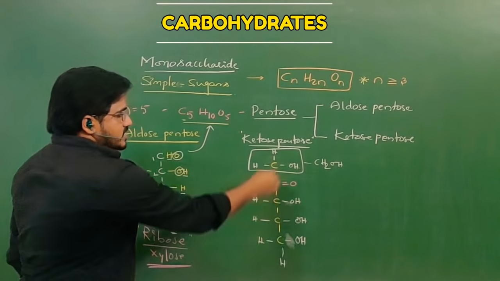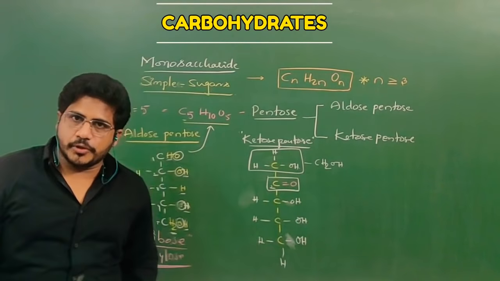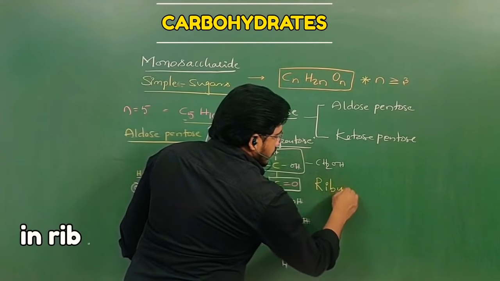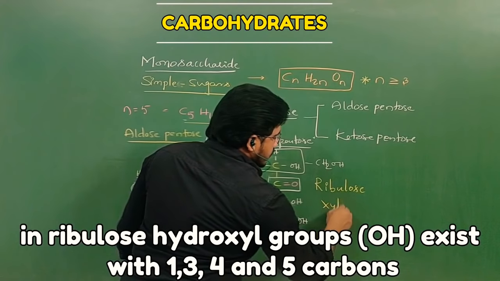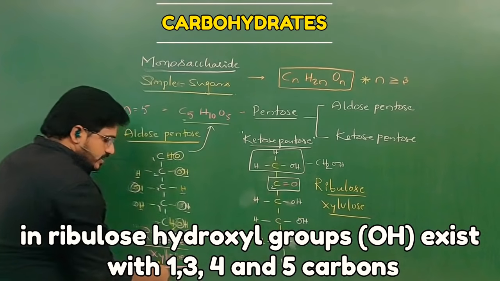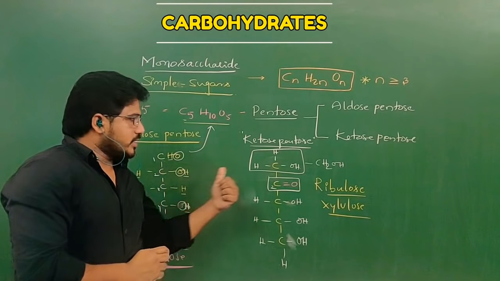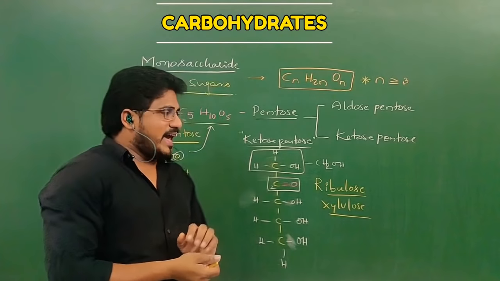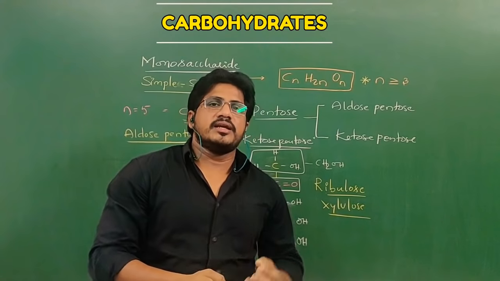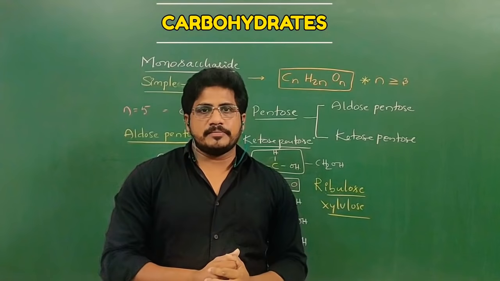Ketose pentose. It has 5 carbons, it is a pentose. As it has a ketone group as its functional group, it is called ketose pentose. Examples: ribulose, xylulose. So here ribose, this is ribulose. Here xylose and here xylulose. These are the examples for aldose pentose and ketose pentose. So till now we have seen 3 types of sugars, that are trioses, tetroses and pentoses, and their respective molecular structures with aldose and ketose sugars with examples.